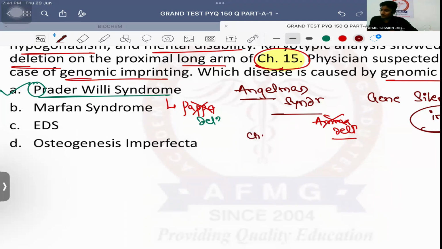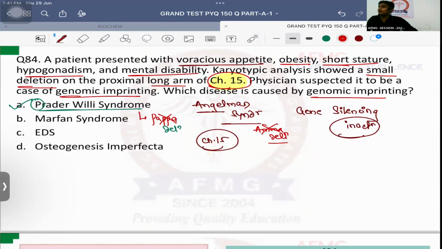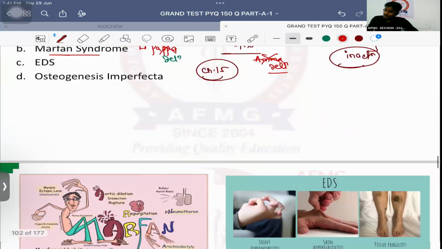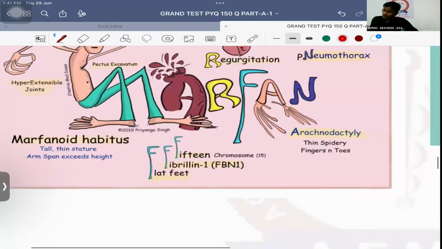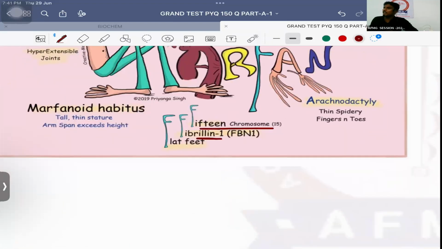Both are due to chromosome number 15 mutations. No issues with this, anybody? Both are examples of genomic imprinting or gene silencing. Marfan syndrome is also due to chromosome number 15. Okay, important. What are the features of Marfan syndrome? It is due to chromosome number 15. Which gene mutation? Fibrillin 1 gene mutation.